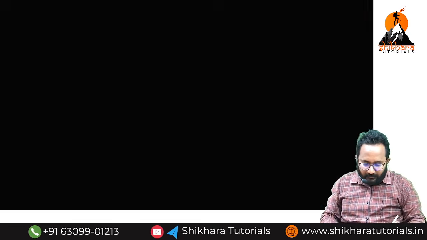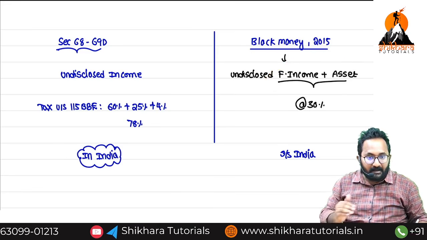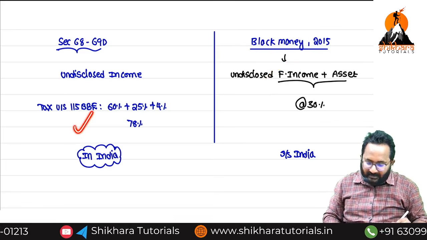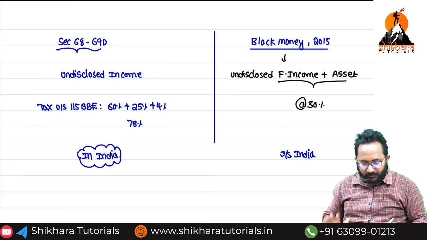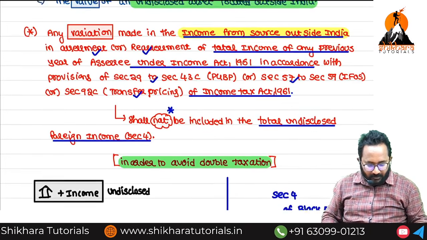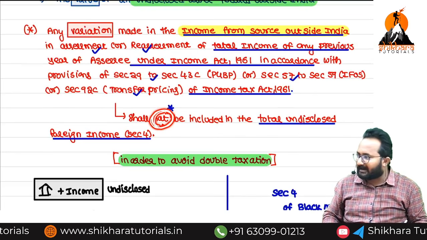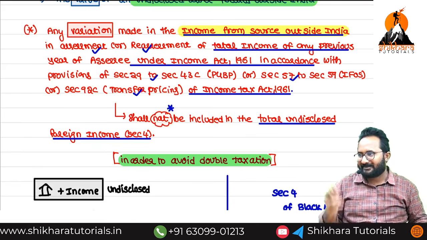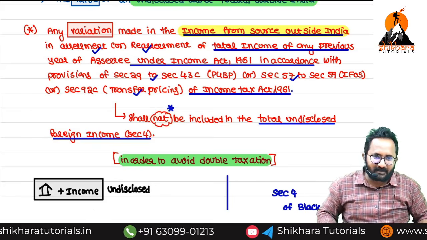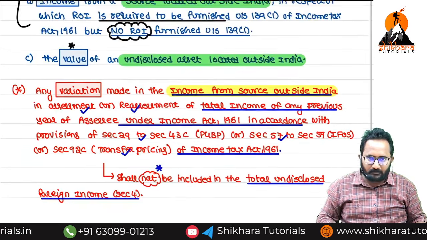Black Money Act scope is regarding what? Undisclosed foreign income and asset only. If it is already taxed here, no need to tax under the Black Money Act. Sir, in MCQ they will give 'shall not' as a blank. You have to write it down as 'not'. That type of MCQs they gave in a past exam, but not now. Have you understood? Okay.